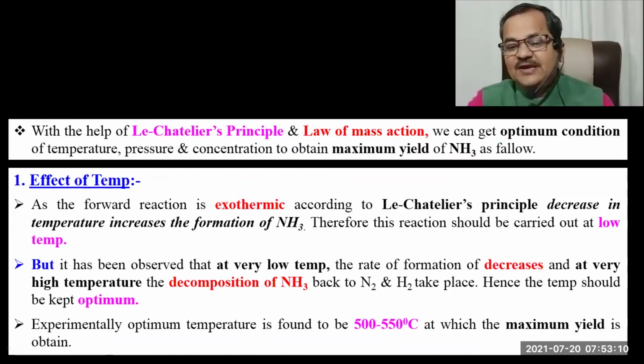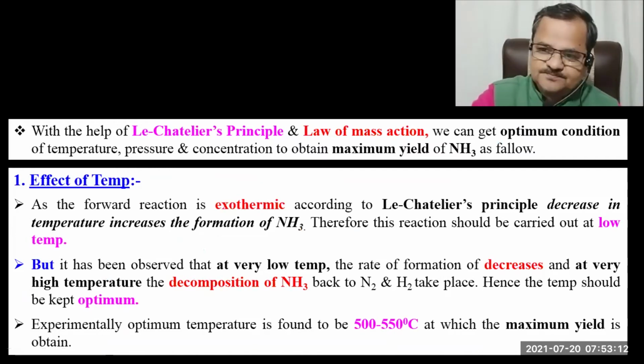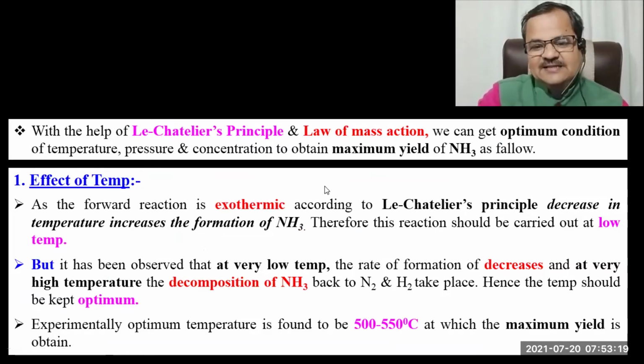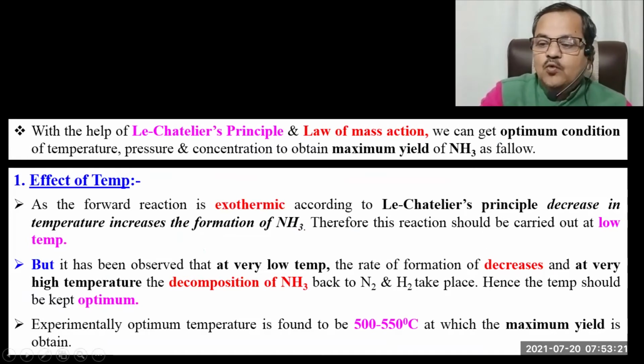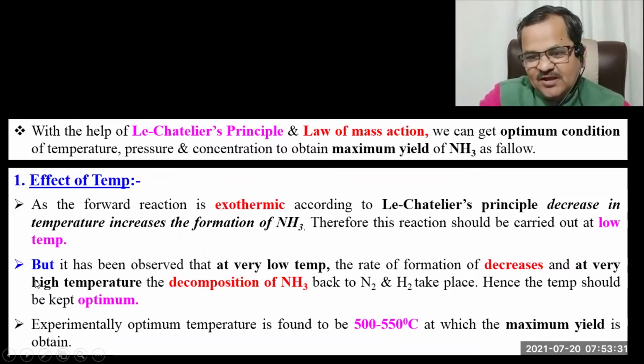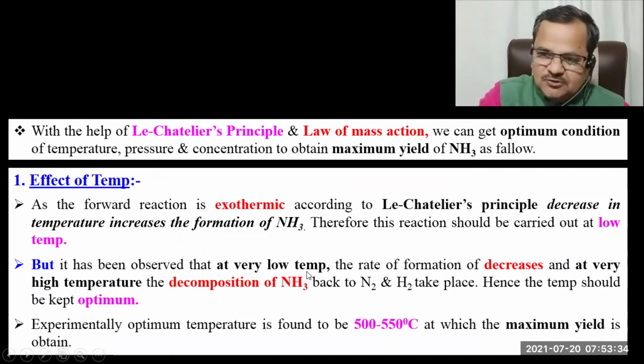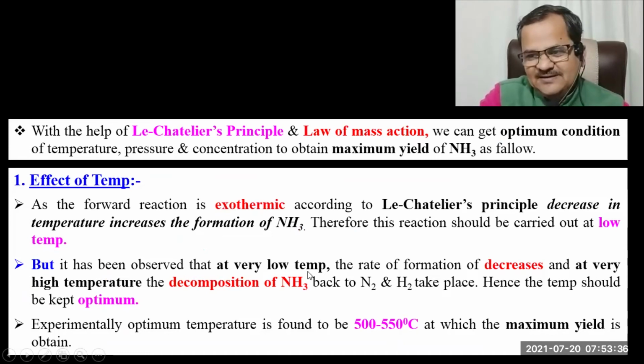Otherwise, the NH3 will get decomposed into N2 and H2. That should be avoided, isn't it? That's why here we should carry out this reaction at a lower temperature. But if the temperature is too low, then what will happen?